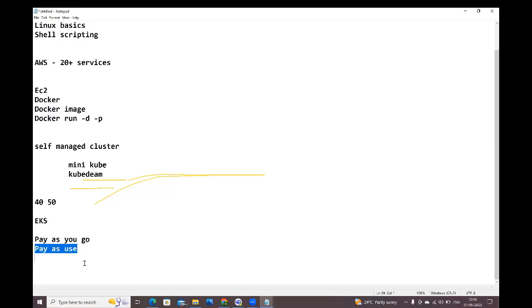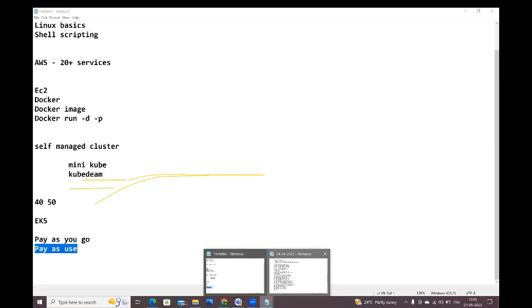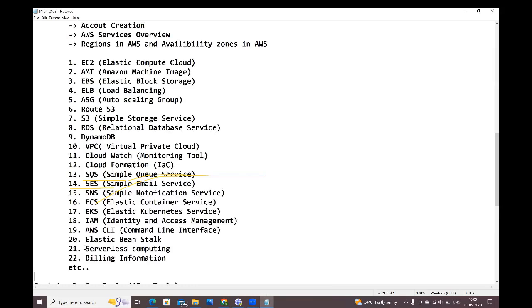Here we can achieve serverless computing by using lambdas. We are going to understand how to create the lambda function for a Java application, and how to create the lambda function for a Python application. Everything we are going to understand in serverless computing with lambdas. Let me just add lambdas. Again, people are asking, sir, you are not going to cover lambdas? Here I am covering this. Serverless computing means lambdas only we are going to discuss.